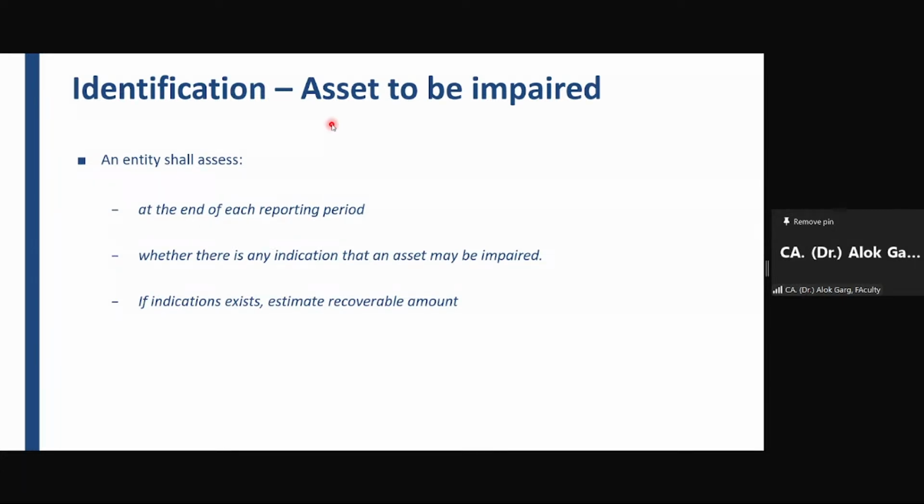Friends, at the end of each reporting period, management should check if there is any indicator of impairment. If an indicator exists, do the impairment testing and estimate the recoverable amount. Is that fine to everyone?